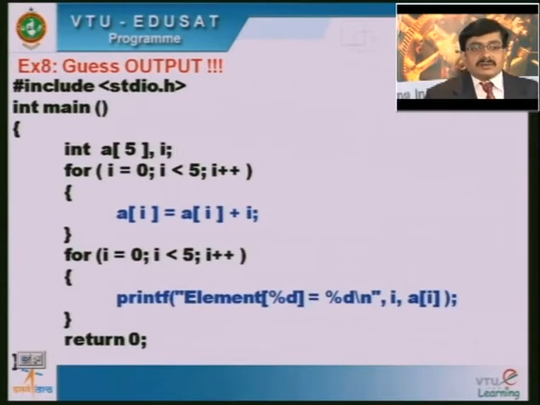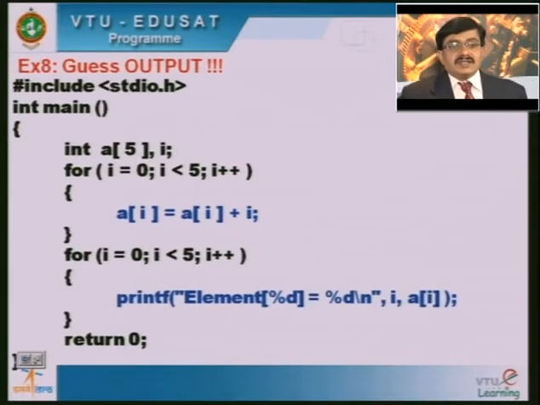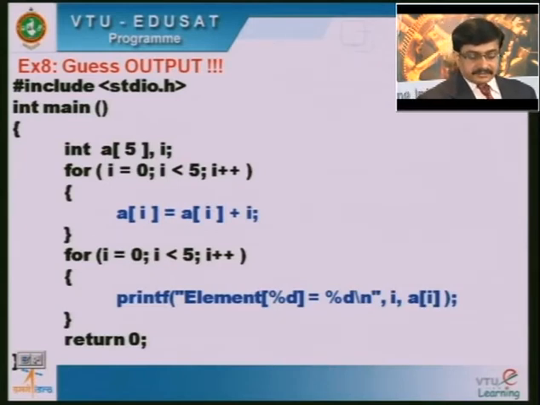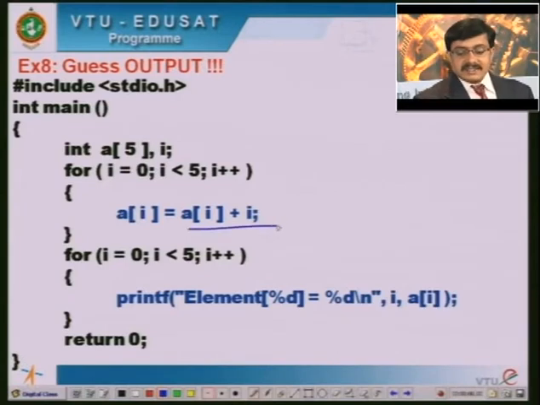Now consider this particular program, which is similar to the previous program. But here I am declaring an array, and instead of adding I to I plus 100, here the statement is A of I plus 100. We can see here that I have declared an array of 5 integer elements, and I am not initializing any value for this.